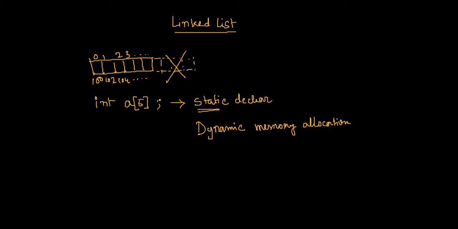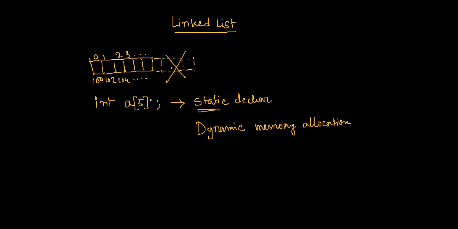So what does the linked list say? Linked list says that you don't need to create all the locations at a time. For example, if I assume 10 memory locations for a particular problem, you don't need to create 10 memory locations at a time statically, as we have done in an array.